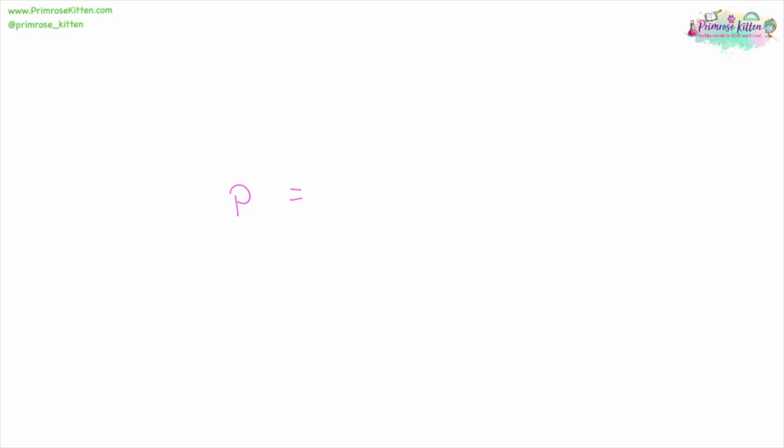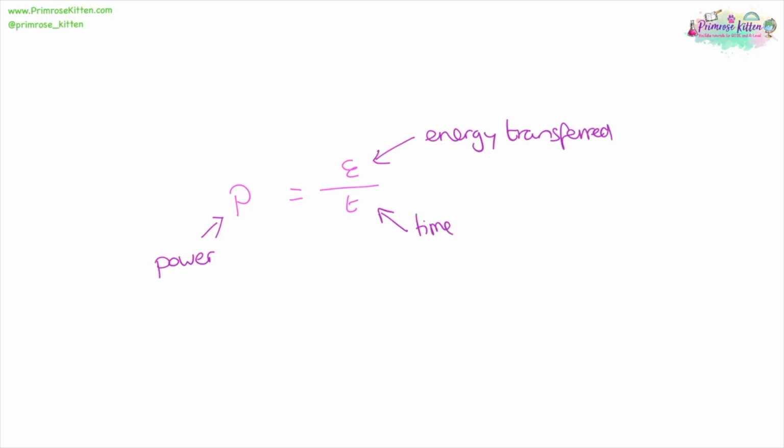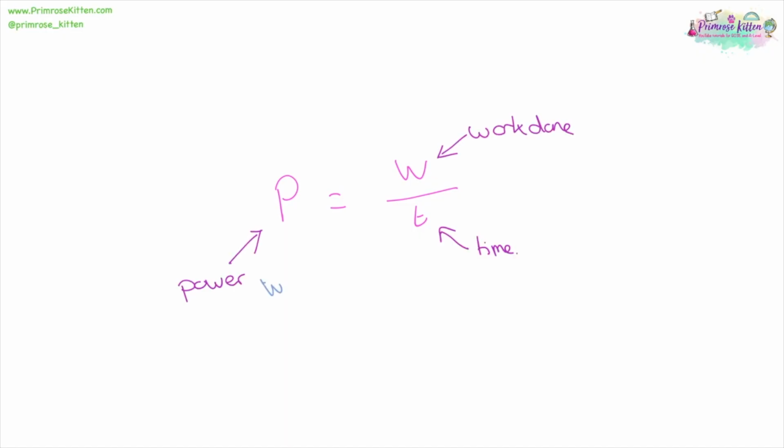Power equals energy transferred over time. The units for power are watts with a capital W, energy transferred is joules with a capital J, and time is seconds with a small s. Power is equal to work done over time. Power is measured in watts, work done is measured in joules, time is measured in seconds.